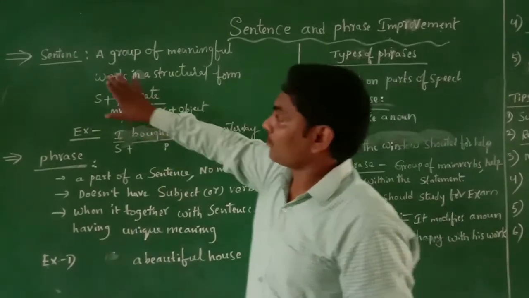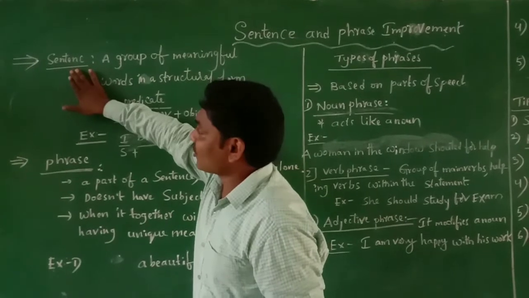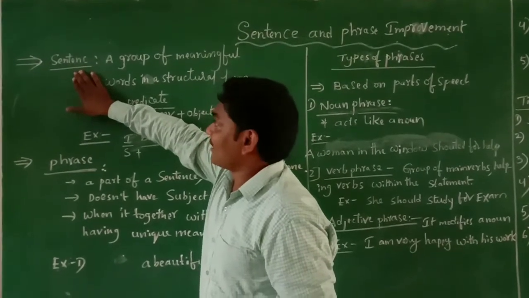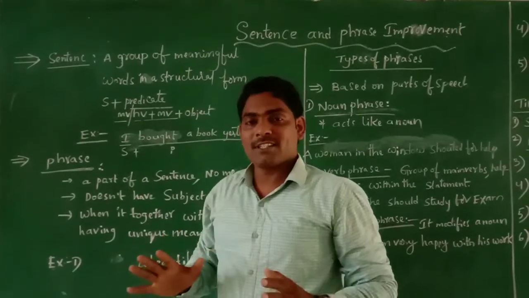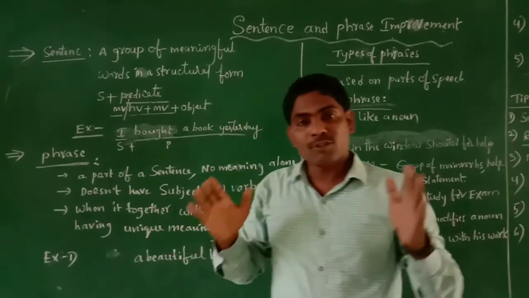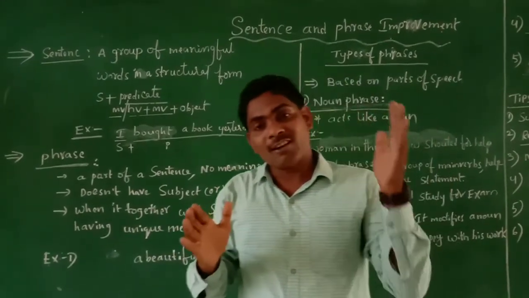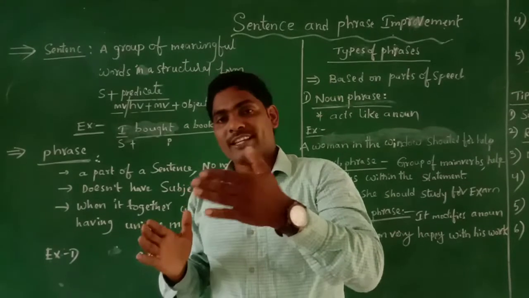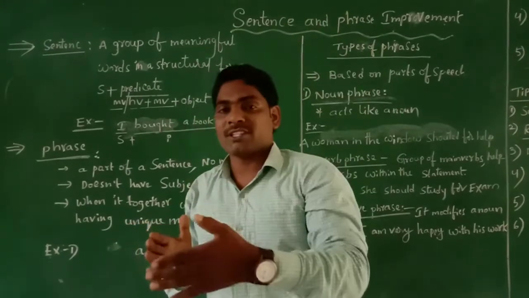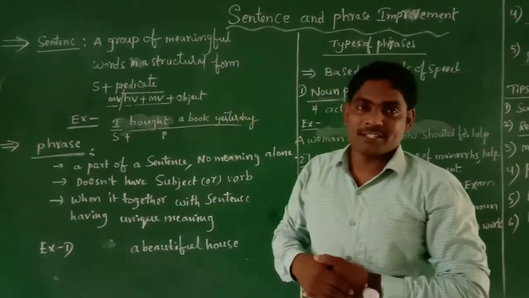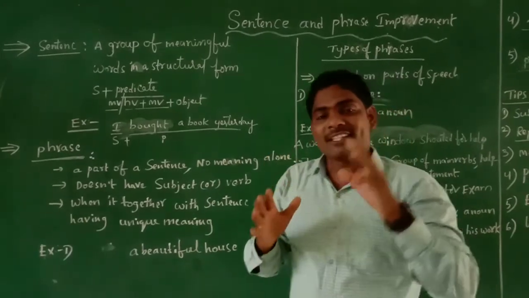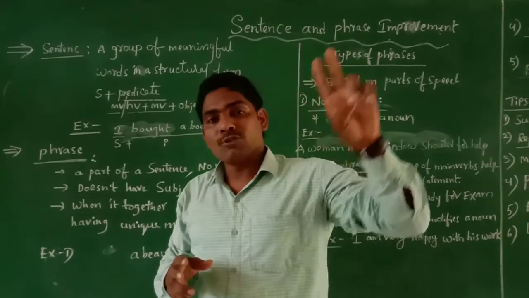Okay. So the word is called sentence. A sentence is nothing but a group of meaningful words ordered in a given structure. That is called a sentence. In every sentence there are two parts.